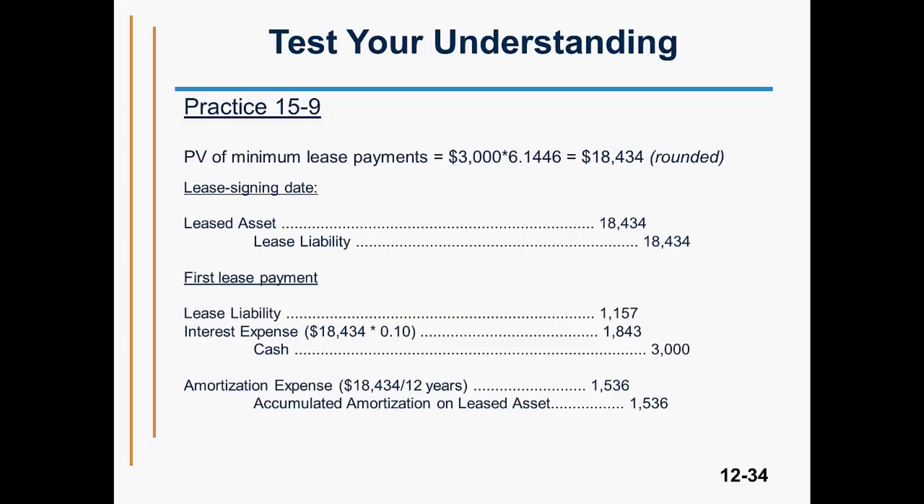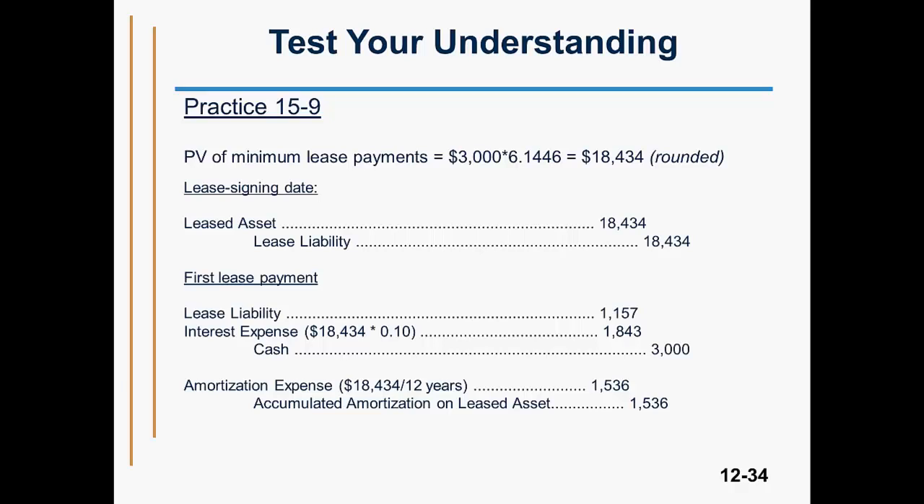Presented here is the solution to practice problem 15.9. The present value of the lease payments is found by multiplying the $3,000 payment by the present value factor for 10 periods and 10%. On the lease signing date, the lease is recorded with a debit to a lease asset account and a credit to a lease liability account for the present value of the payments.